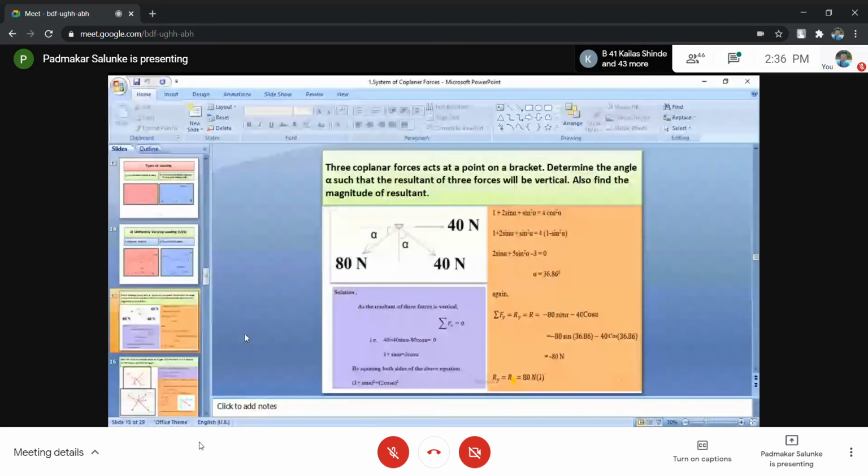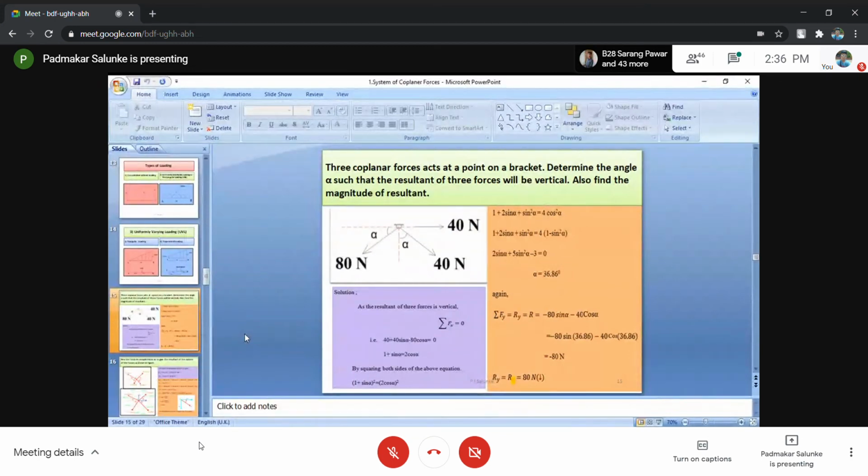Next, 5 sin squared alpha plus 2 sin alpha minus 3 equals 0. By solving this quadratic equation, we get alpha equals 36.86.